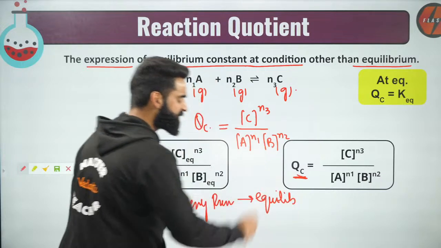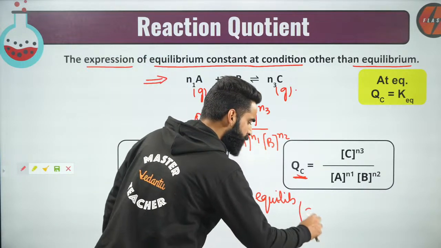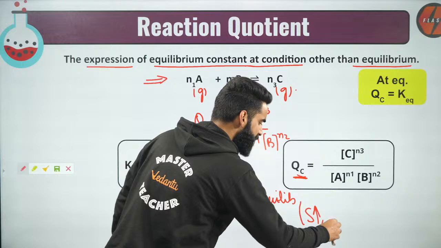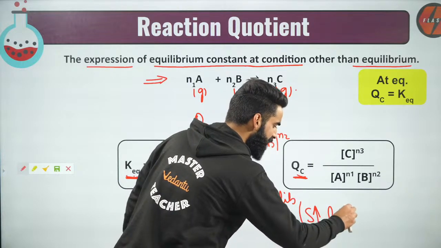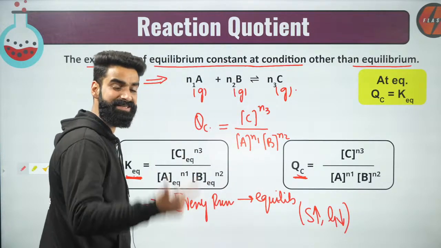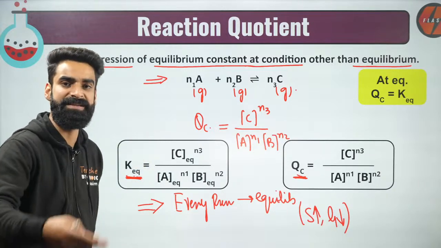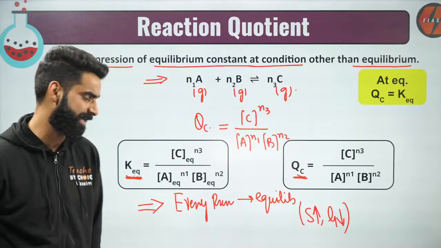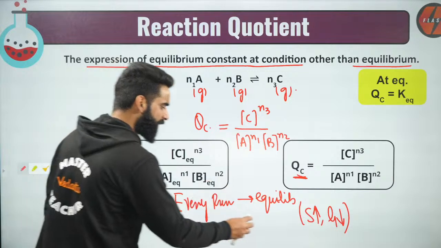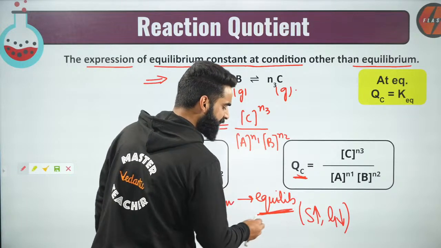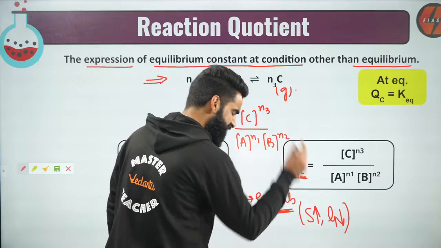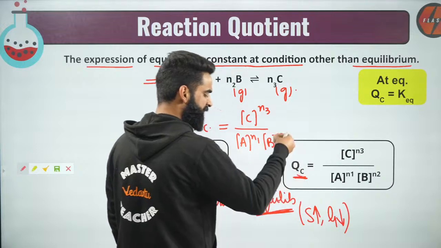Because I have told you in the first session, at equilibrium, the entropy of the system is maximum and free energy of the system is minimum. And whenever a system has maximum entropy and minimum free energy, the system is said to be stable. Every reaction wants to attain equilibrium because at equilibrium, the reaction will have maximum entropy, minimum free energy, that is maximum stability.